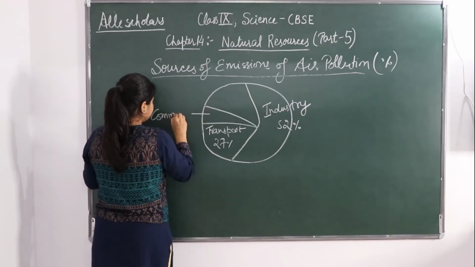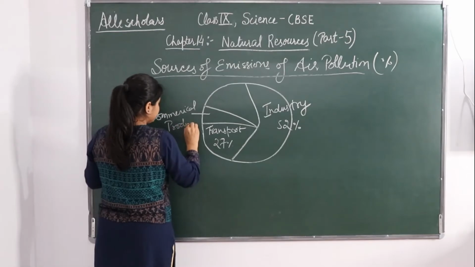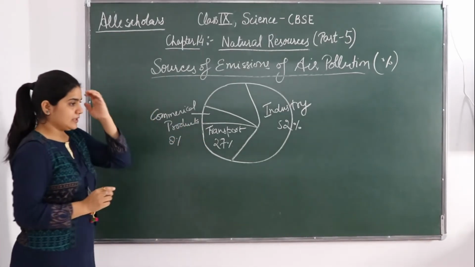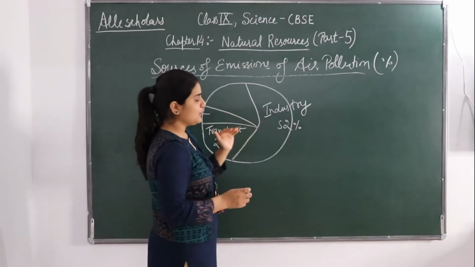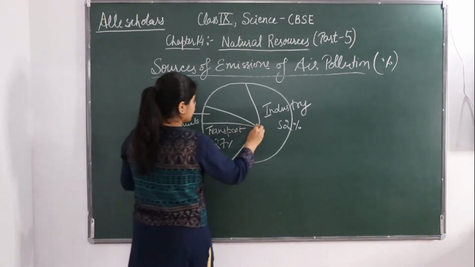Commercial products, so it is 8%. Okay, and like this, if you will see, agriculture pollution is 10%.